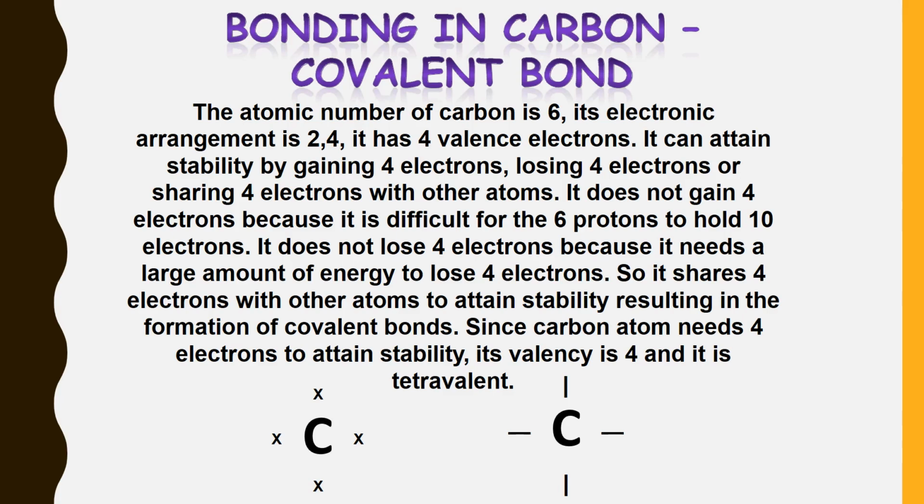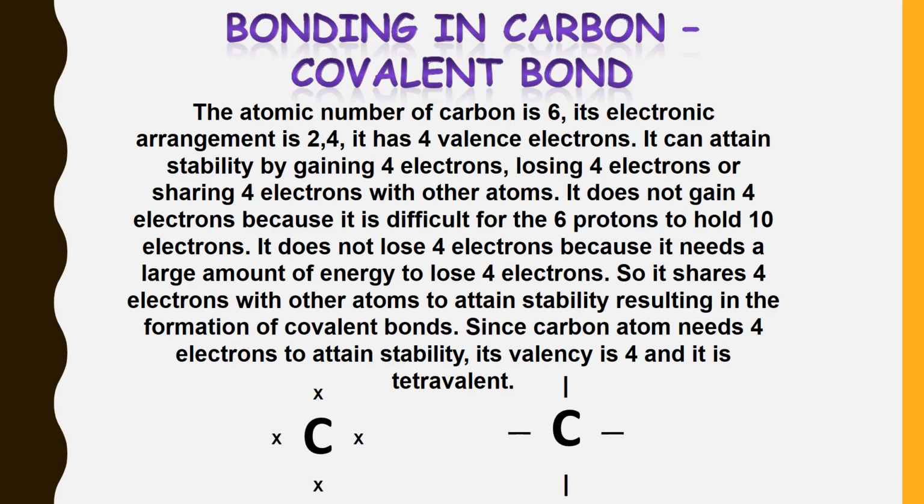So, how does carbon make bonds? It shares 4 electrons with other atoms to attain stability, or you can say noble gas configuration, resulting in the formation of covalent bond. Since the carbon atom needs 4 electrons to attain stability, its valency is 4 and it is tetravalent.